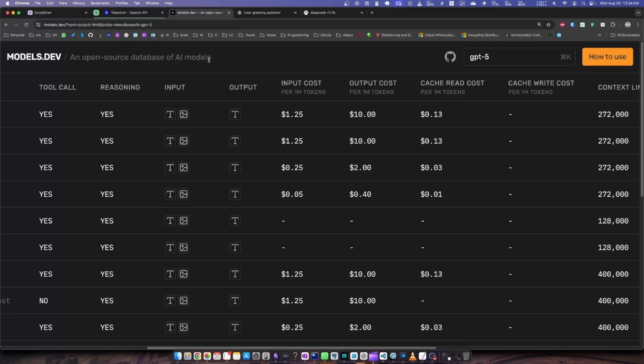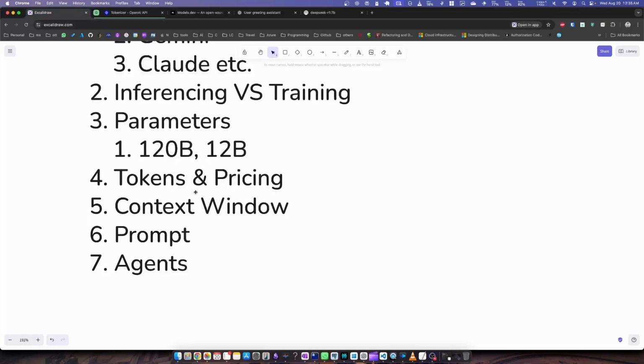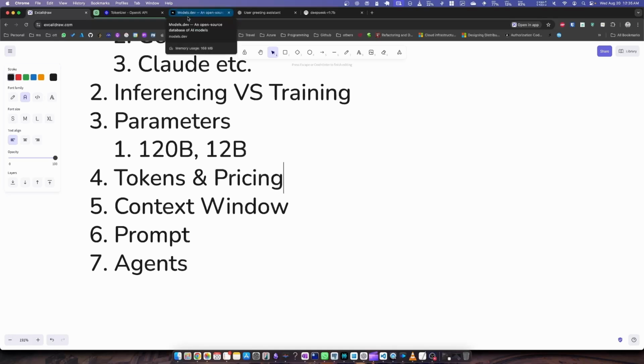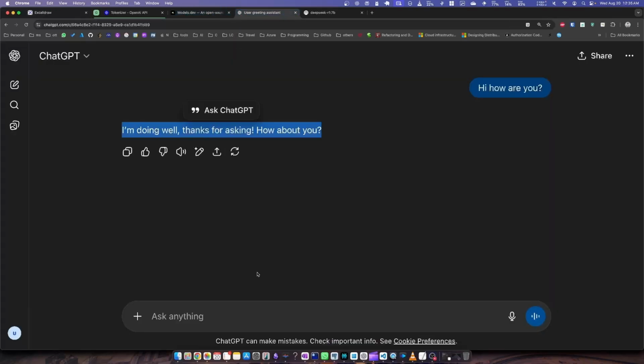So this is what tokens are. It is very important to understand what tokens are in order to measure the cost of any of the models. Next, let's talk about the context window. This is similar, in terms of tokens only. Whenever we are talking to any model, or let's say we are in this chat, there is a certain limit, a context window in terms of tokens, which is set by these providers. It should be supported by that model as well.